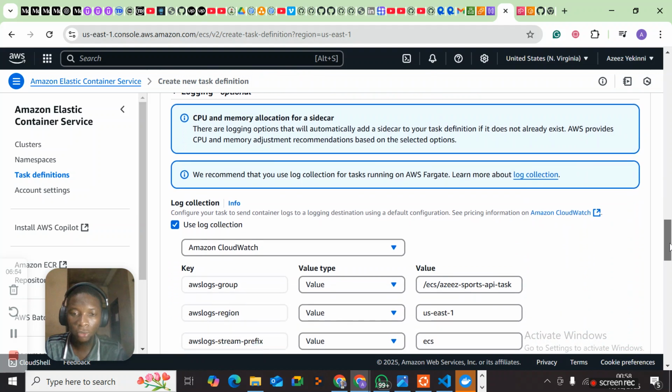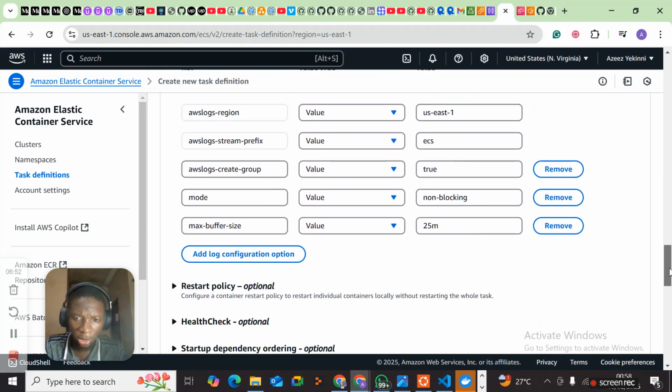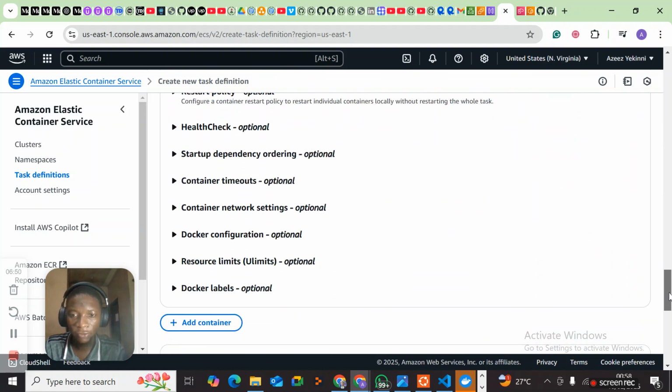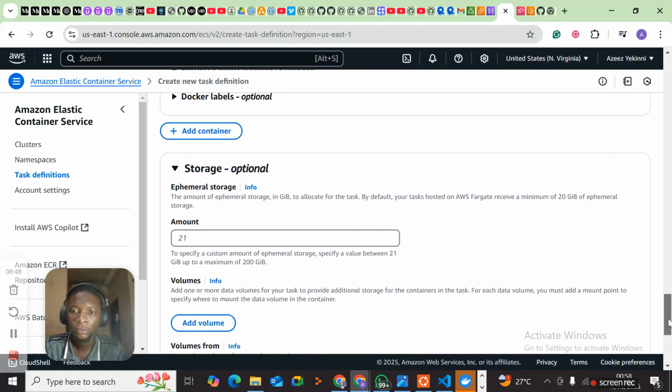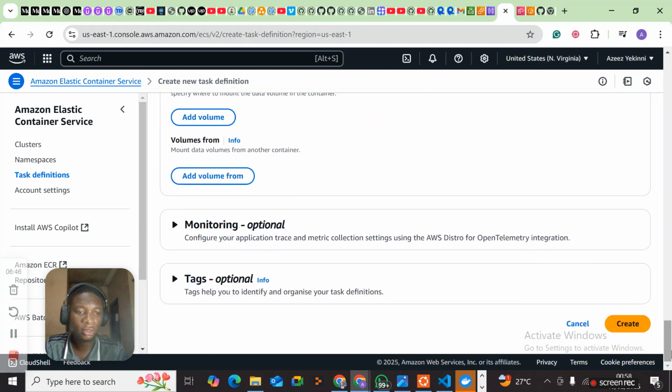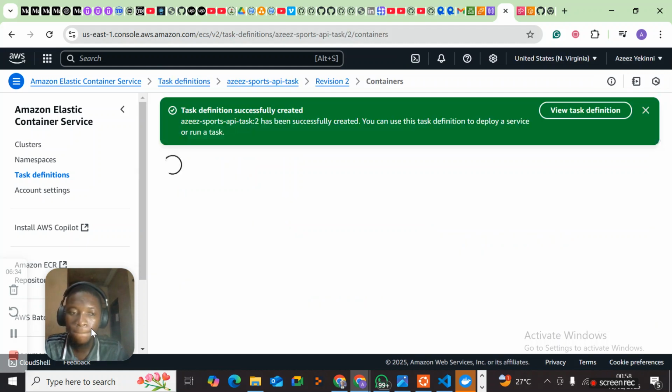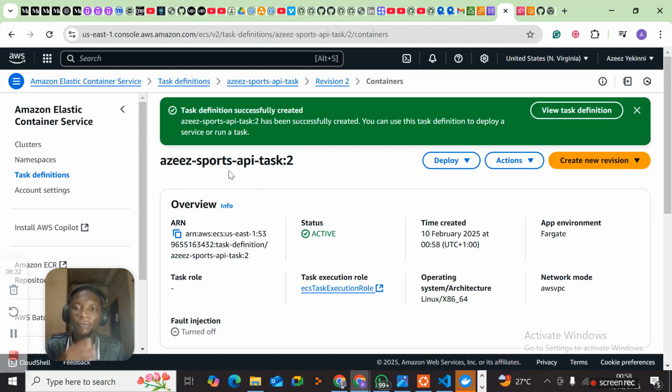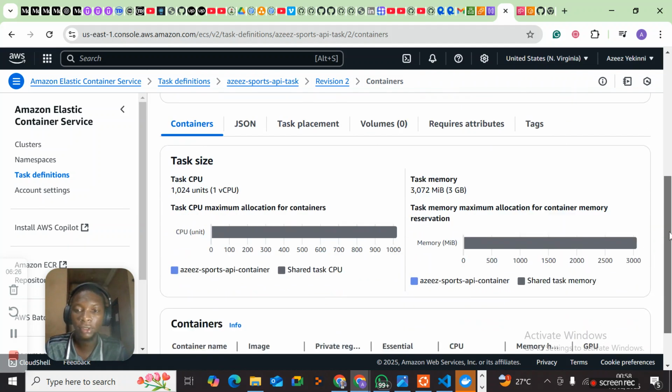So scroll down, I think it's okay for now. So we can just create our task definition. Task definition created successfully. So next thing is now to create a service.